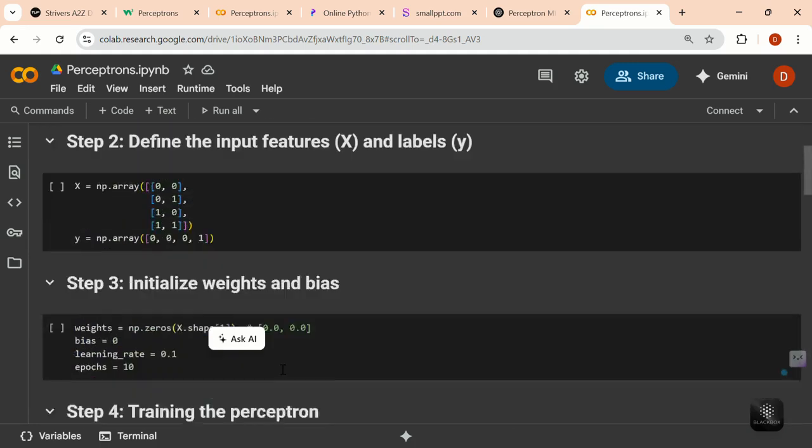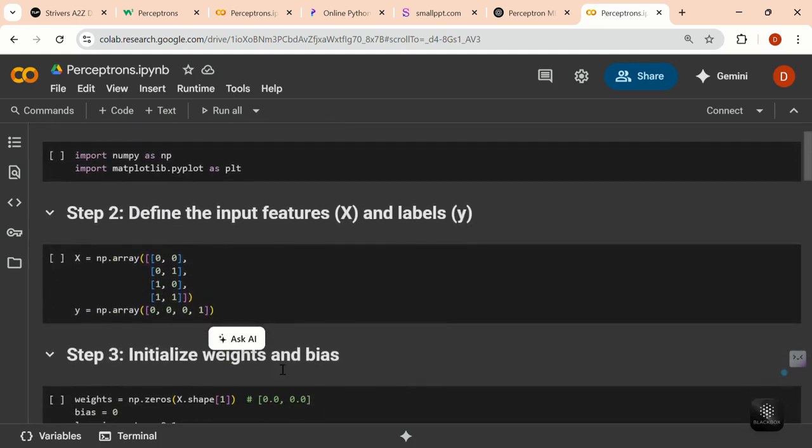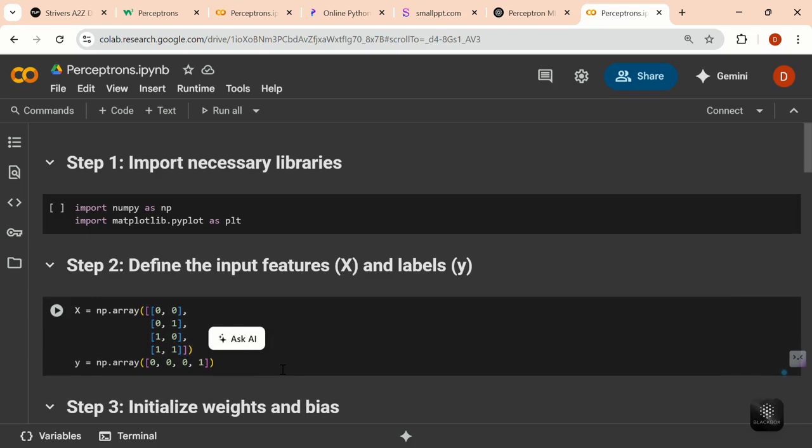So the perceptron is a very fundamental concept. I'll be sharing this Google Colab link with you, so go through it along with the PPT I've explained above, with the content that I've shown you.